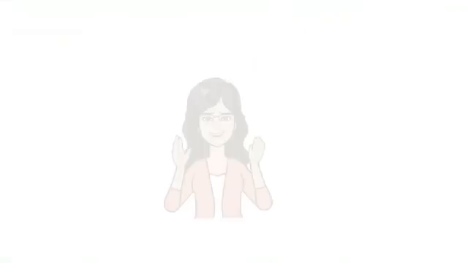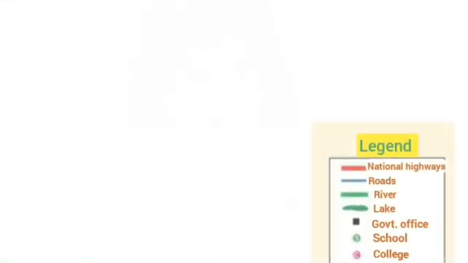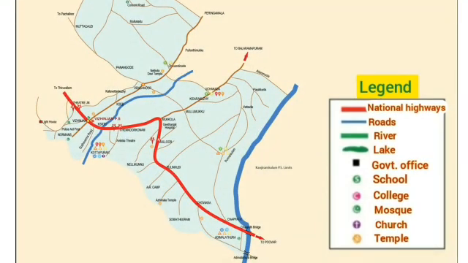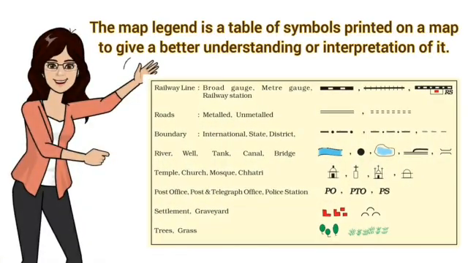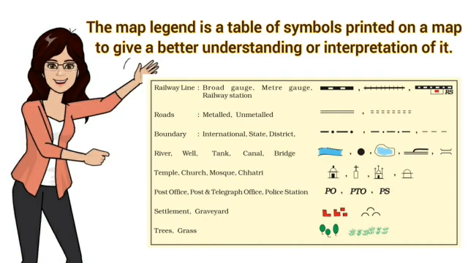Some of you might find it difficult to memorize them. But you don't need to worry, because on the map you can find the key of the map or map legend.